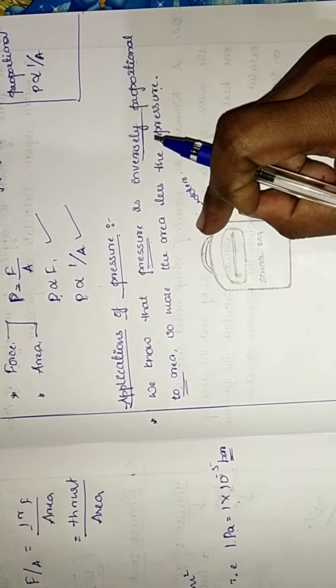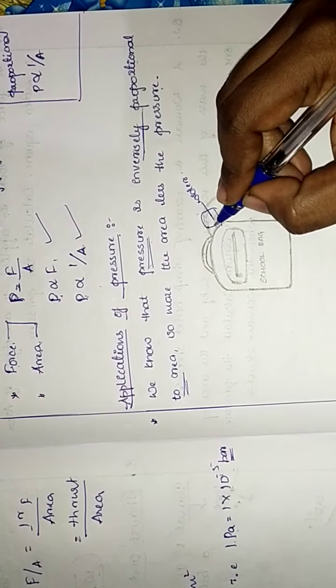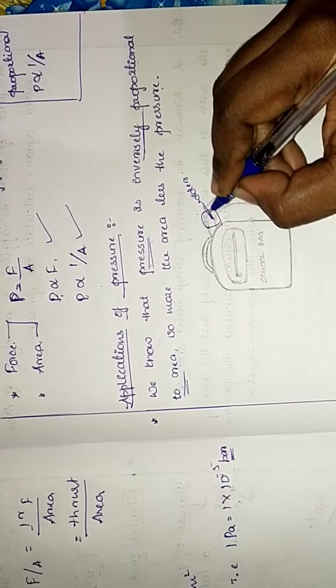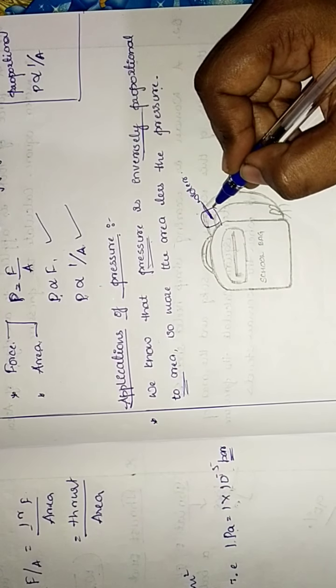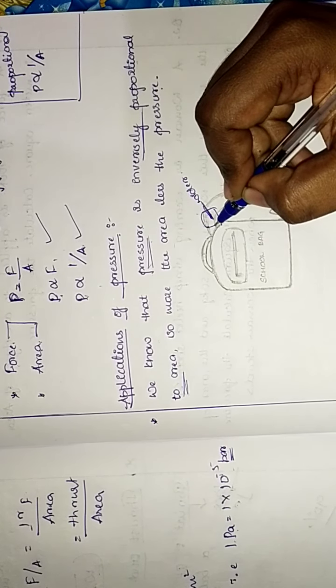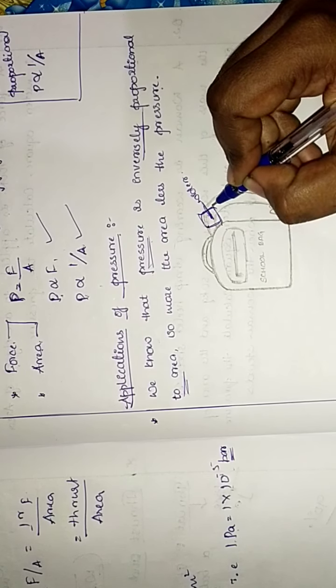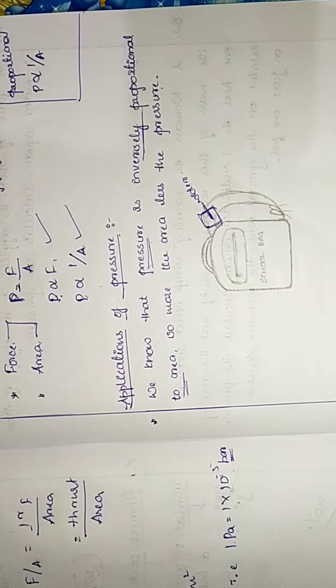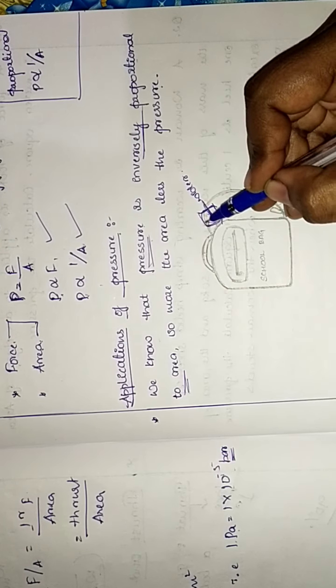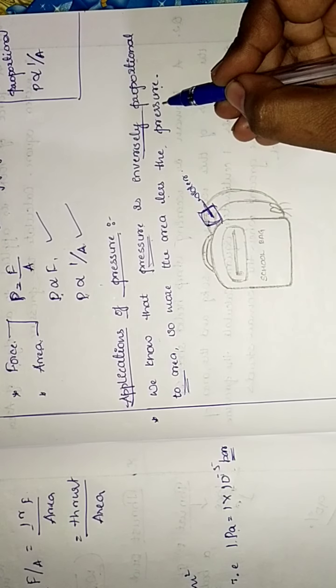When you put it on your shoulders, the wider part should be taken, because when you apply force on the bag, the pressure comes on your shoulder. So when it is wider in nature, it helps you to carry with less pressure. More the area, here you can see, more the area, less the pressure.